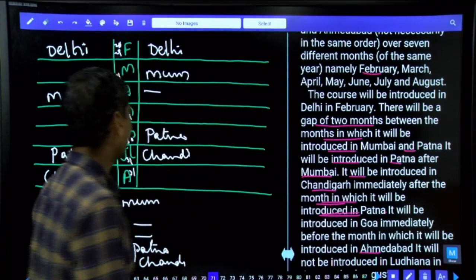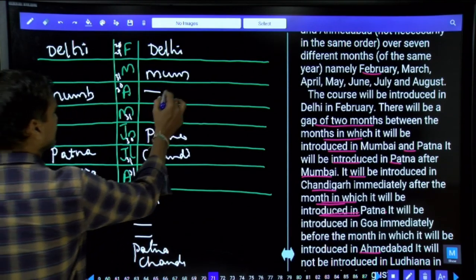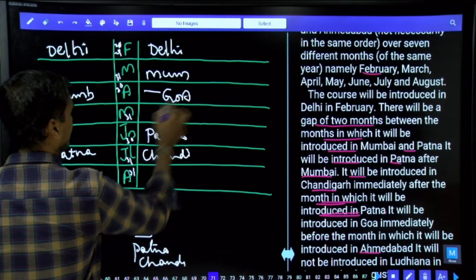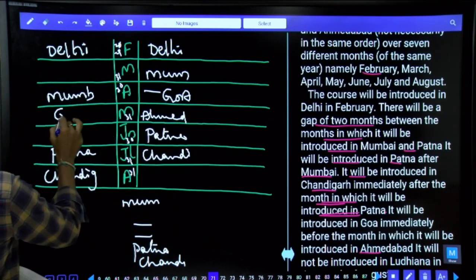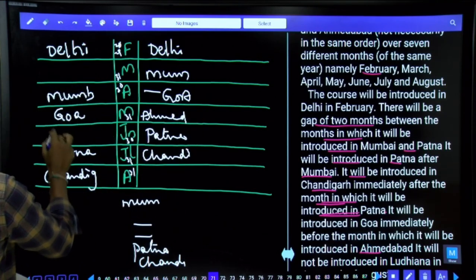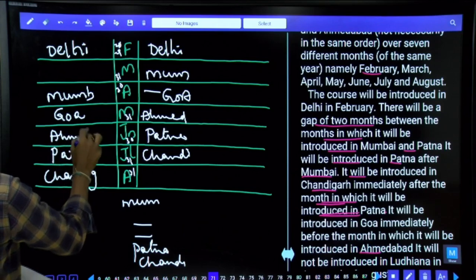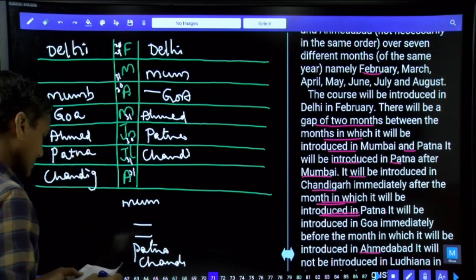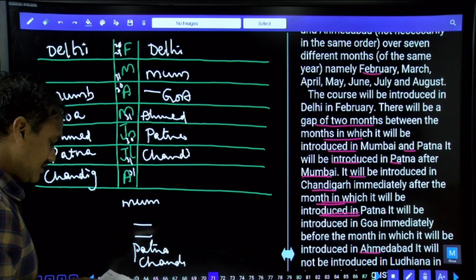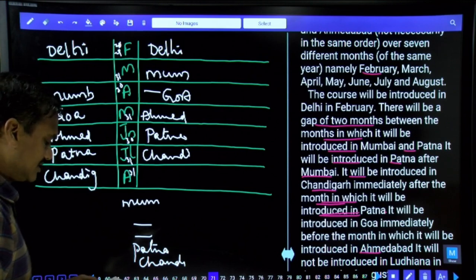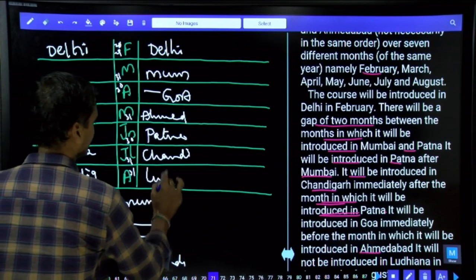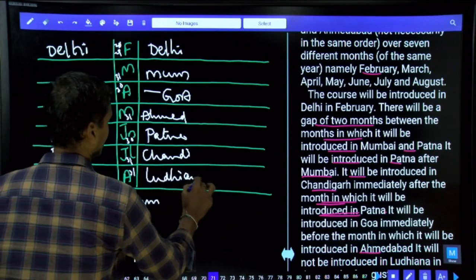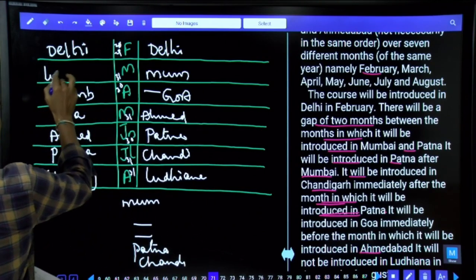Now Goa is immediately before Ahmedabad. In this case, Goa is at this place and Ahmedabad here. Goa is immediately before this Ahmedabad, and Ahmedabad must be in the month of June. Then immediately before, it will not be introduced in Ludhiana in the month of August. Now finally, what is left over here? Ludhiana is here, and in this case, Ludhiana must be here.